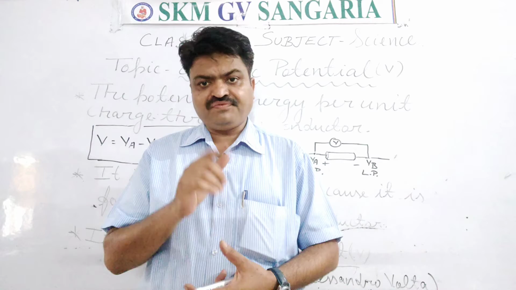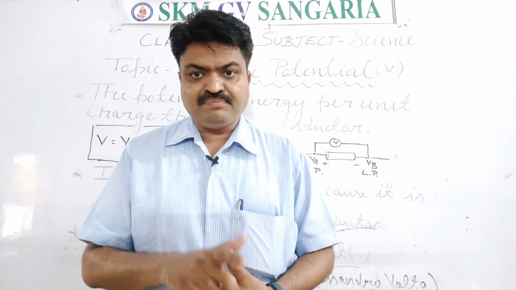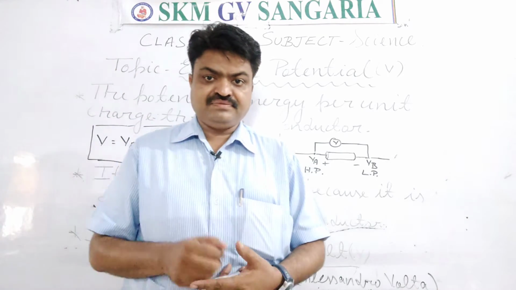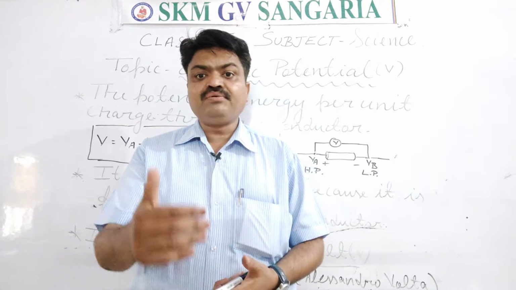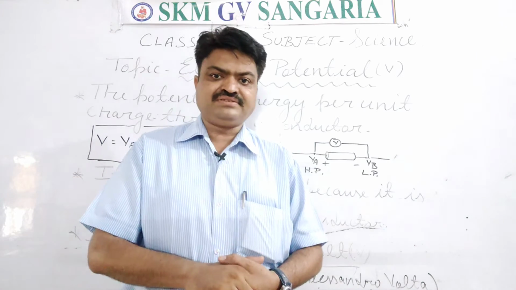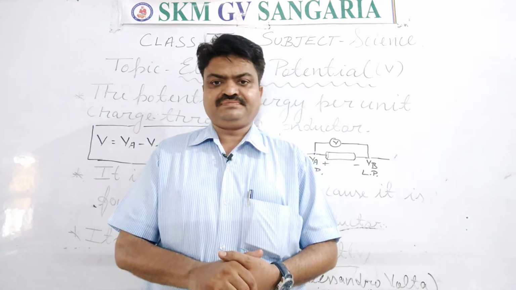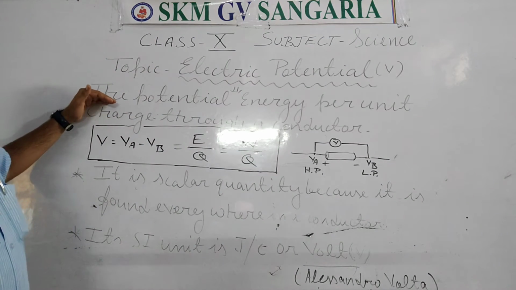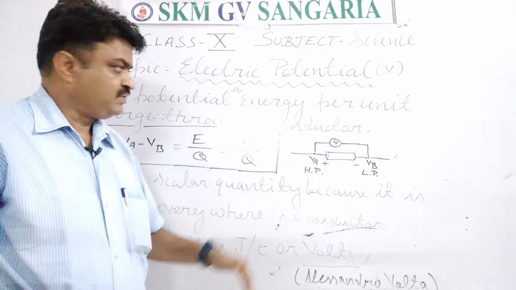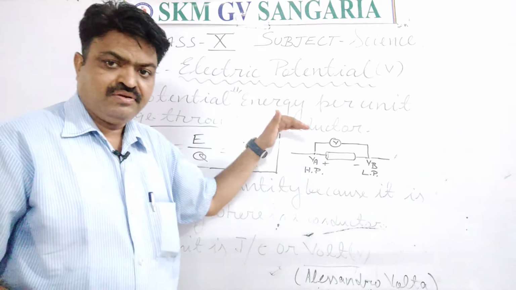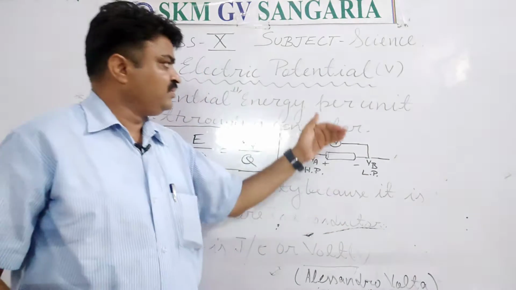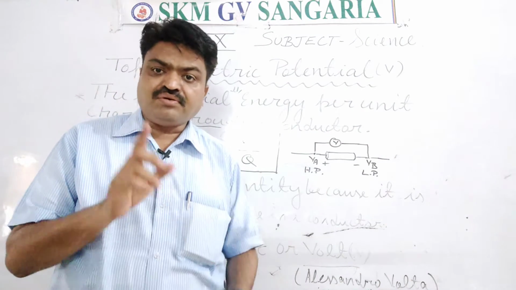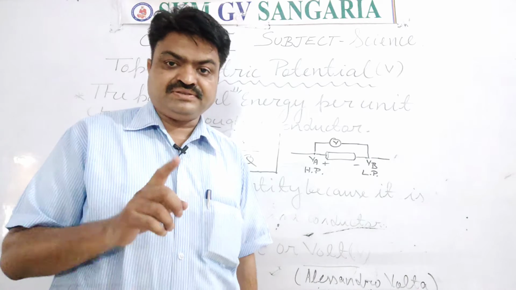Now, according to physics, what is electric potential? Electric potential means the work or the energy per unit charge. Again, I am repeating, student. The potential energy or the electrical energy per unit charge through a conductor is known as electric potential.